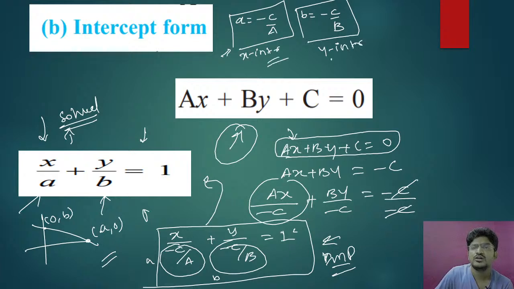Clear? So please understand, the same thing with the plane you are going to do in 3-dimensional geometry in 12th standard. There you are going to solve the slope intercept form of the plane. So for the slope intercept form of the plane, you must know what is the slope intercept form of the line, as well as for the intercept form of the plane, you must know what is the intercept form of the line. So for all those things, please understand these particular important things.